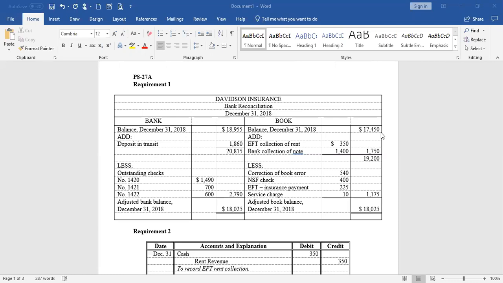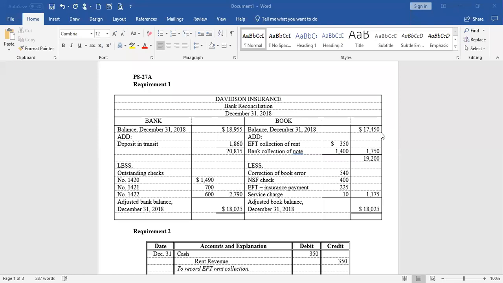So you could see the answer right in front of you, but that's what we're doing here. So we have to then reconcile the bank statement balance, and you could do that first or second, it doesn't matter. And then we have to reconcile whatever the other item is. In this case, we're going to do the bank statement balance first, then we're going to do our checkbook balance.